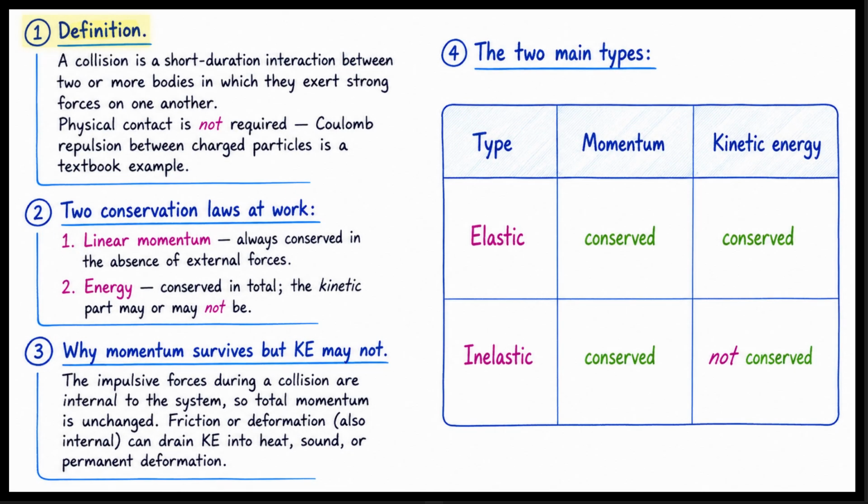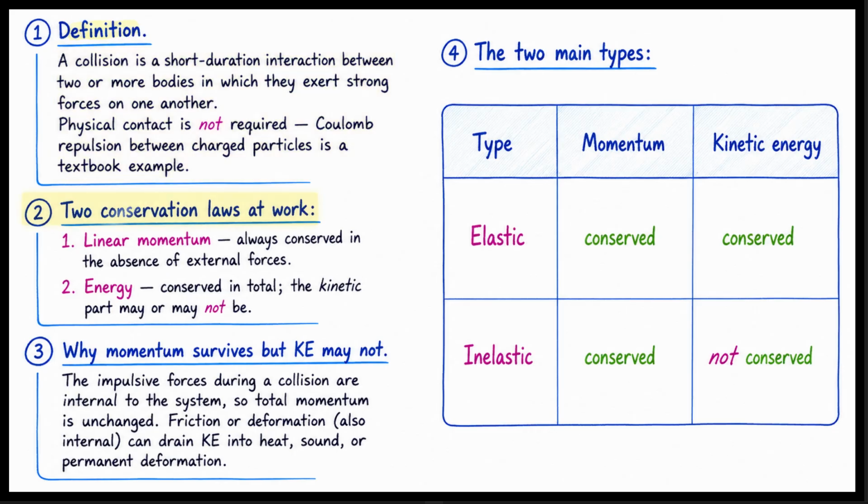Let us frame the concept of collisions. A collision is a short-duration interaction between two or more bodies. During this time, they exert strong forces on one another. Physical contact is not strictly required. Coulomb repulsion between charged particles is a textbook example of a collision without contact.